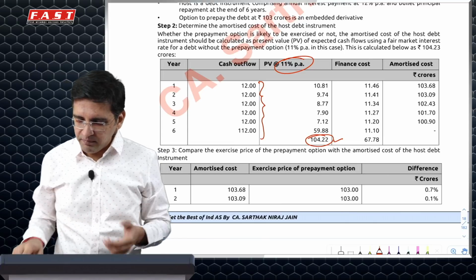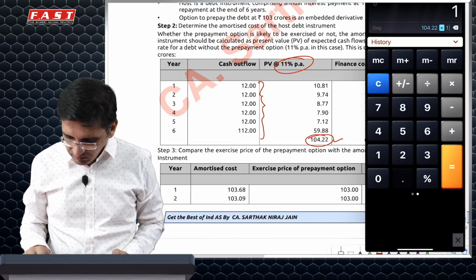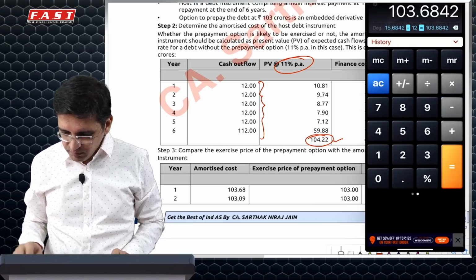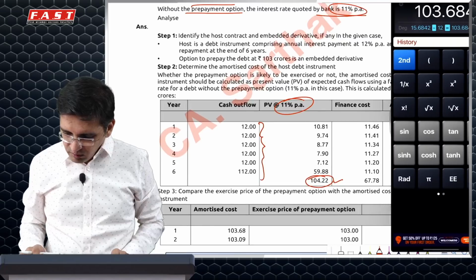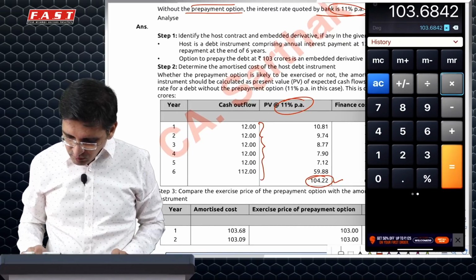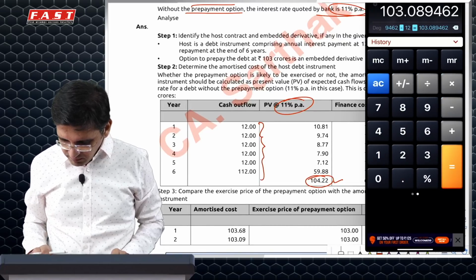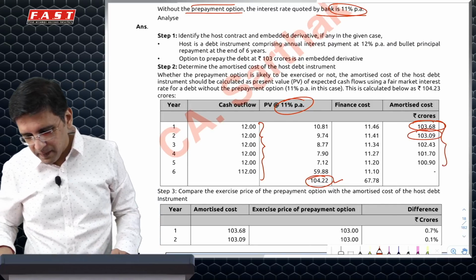So what would have been my amortized cost? 104.22 into 1.11 minus 12. So my amortized cost would have been 103.68 at the end of the first year. Second year, again into 1.11, but I would have paid 12, then 103.09. So these are the amortized costs.